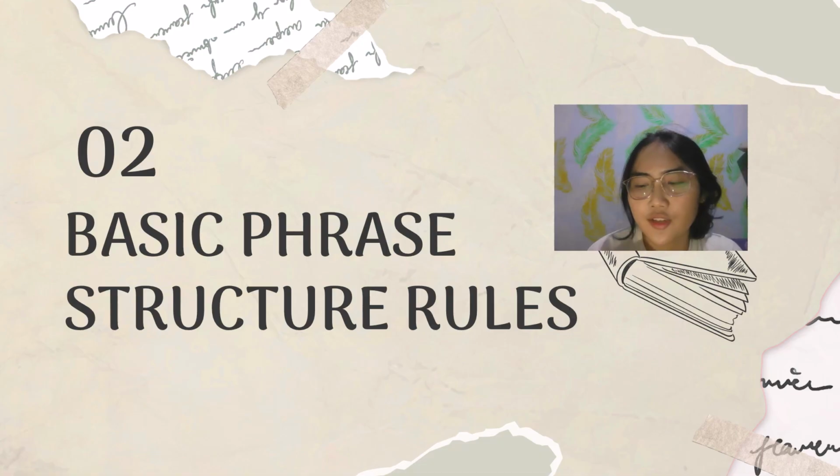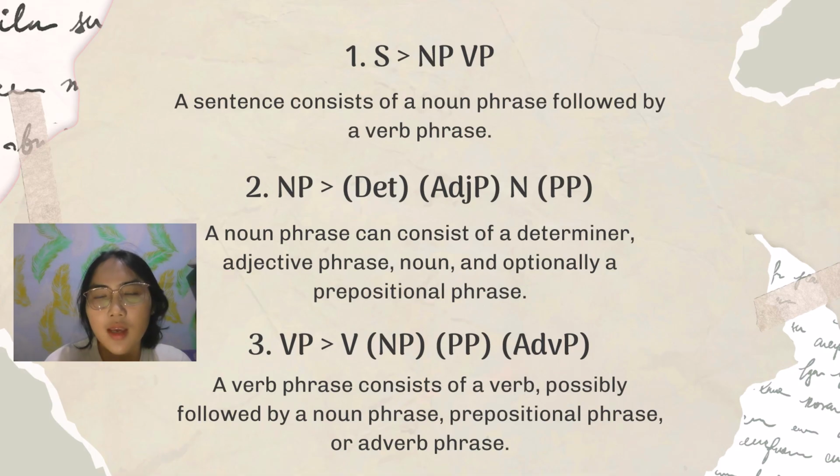The next is basic phrase structure rules. Number one, a sentence can consist of NP and VP, noun phrase and verb phrase. Number two, a noun phrase can consist of a determiner, adjective, adjective phrase, noun, and optionally a prepositional phrase, PP. And the next is number three, a verb phrase can consist of a verb, possibly followed by a noun phrase, prepositional phrase, and ADVP. ADVP is an adverb phrase.